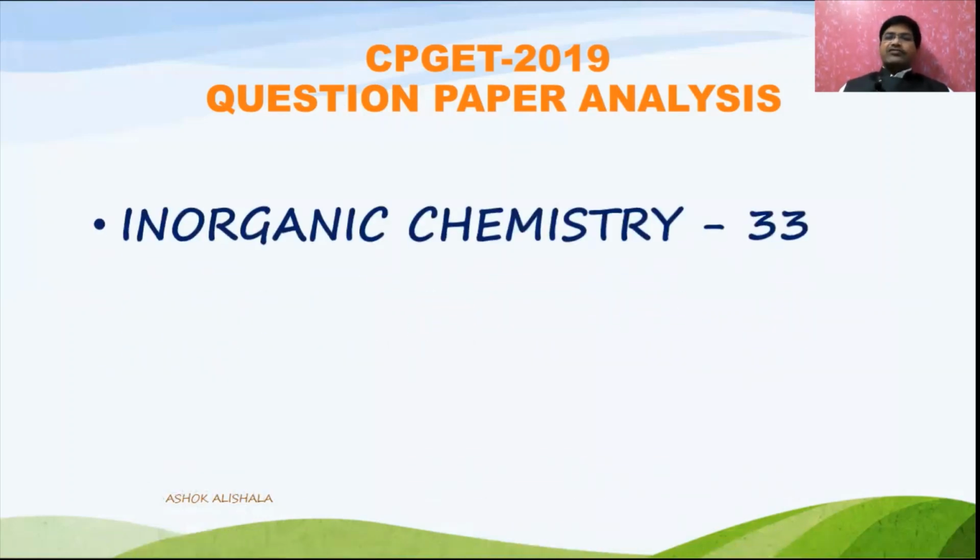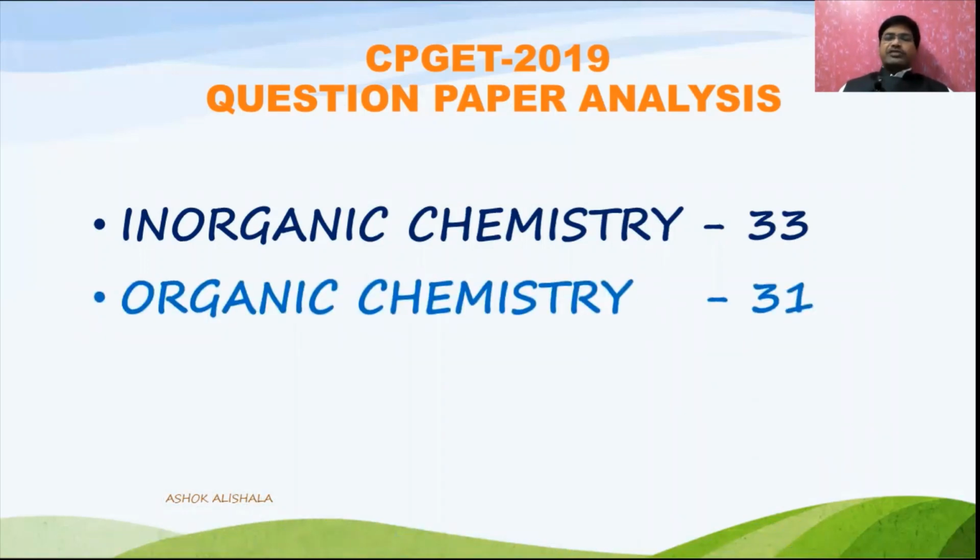Now let us see, from inorganic chemistry, it was given 33 bits. Of course, in inorganic chemistry, some bits also covered from general chemistry. Why? Because sometimes you can't differentiate whether the question is given from general chemistry or inorganic chemistry, because it is basic questions. That's why sometimes the topic may be covered in general chemistry and also inorganic chemistry.